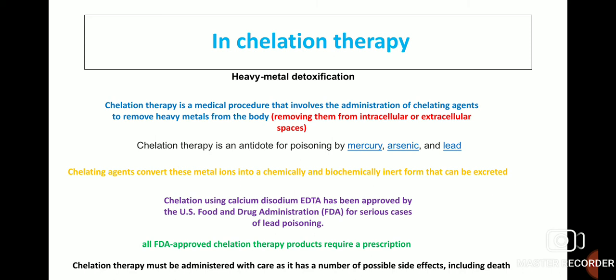Chelation using calcium disodium EDTA has been approved by the US FDA for serious cases of lead poisoning. All FDA approved chelation therapy products require a prescription. Chelation therapy must be administered with care as it has a number of possible side effects including death.